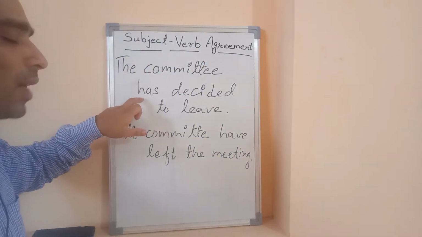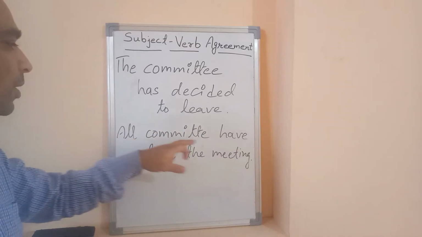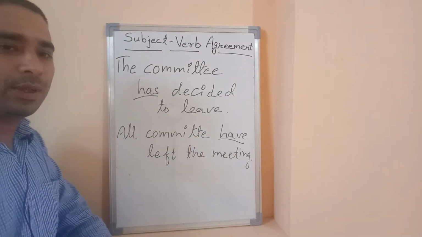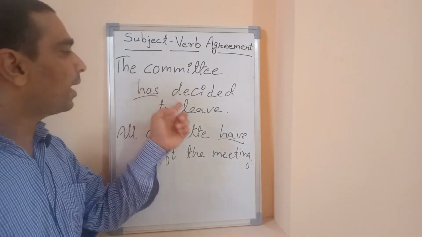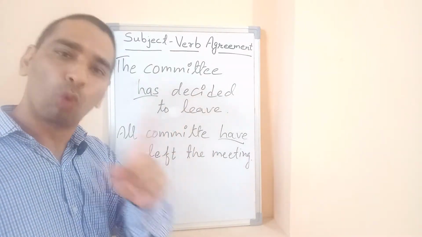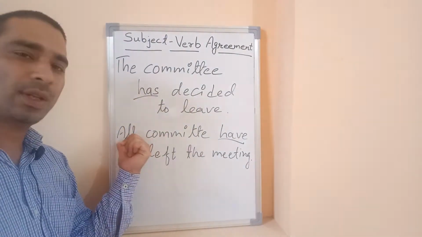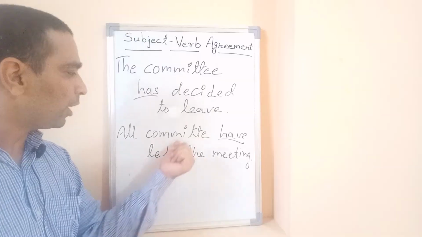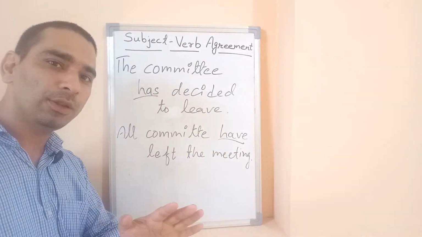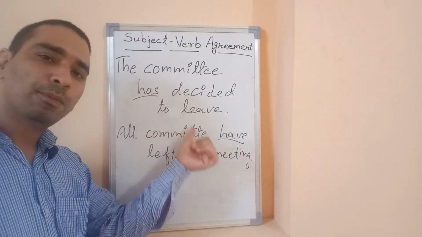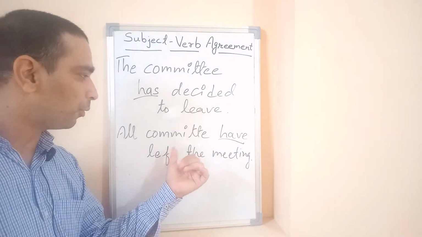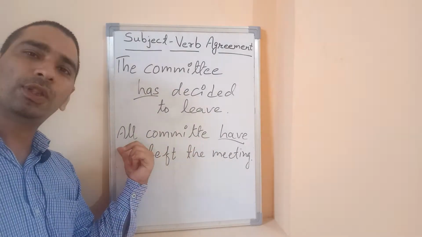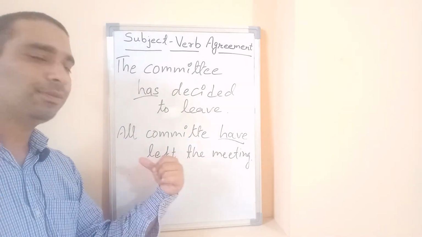The committee has decided to leave. In the first sentence I'm using the singular verb. All committee have left the meeting. In the second I'm using the plural verb. You know why? Because in the first, one committee is there. In the second, all suggests there was more than one committee. But we cannot write committees, so you have no clue in your exam whether we are talking about a singular or plural collective noun. So have come, because all means more than one committee. You have to see the clue in the sentence and apply the verb accordingly.